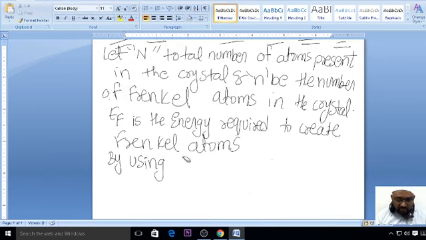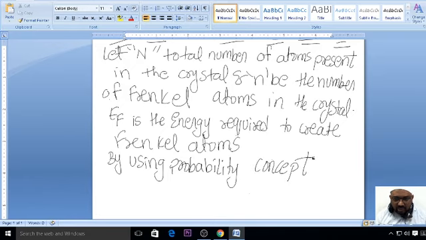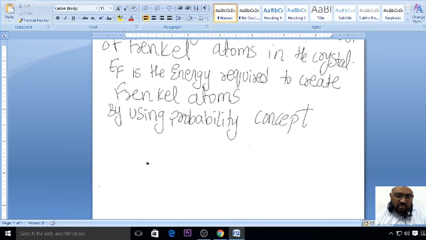So by using the probability concept, one thing you remember, what is Frenkel defect? If you remember, it will be easy for you. So by using probability concept, what you are going to write here?